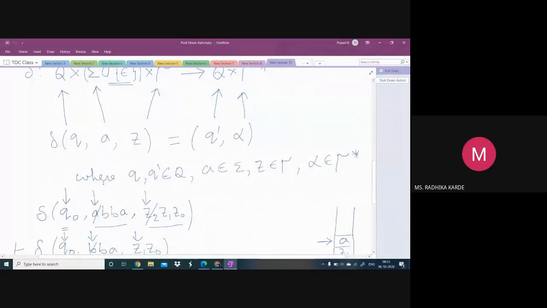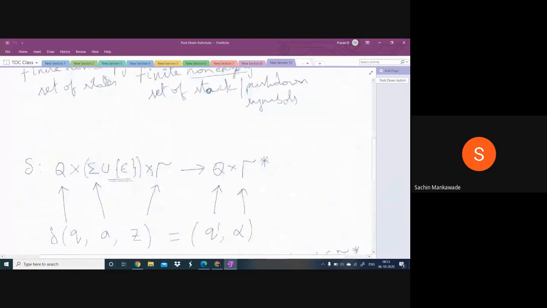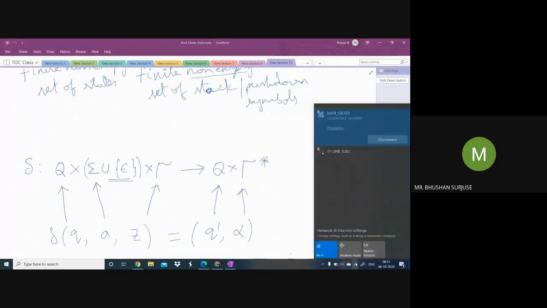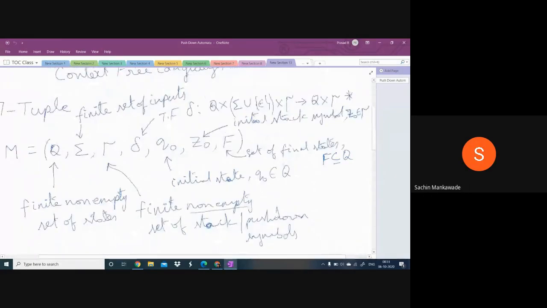No, no, sir, not there. See, I have explained this. You only explain what is F, what is Q naught, what is epsilon, all the 7 tuples, so this transition also.